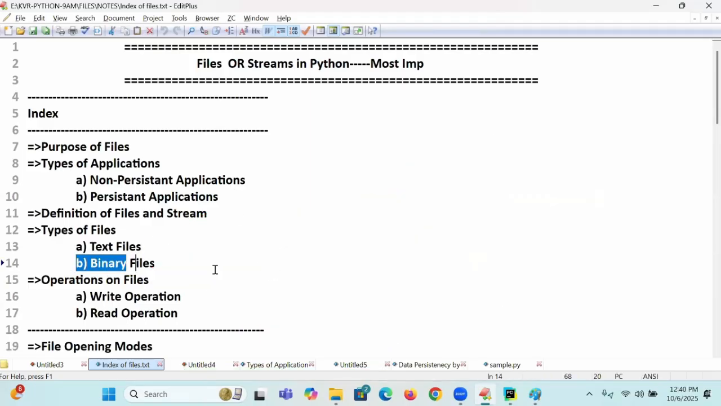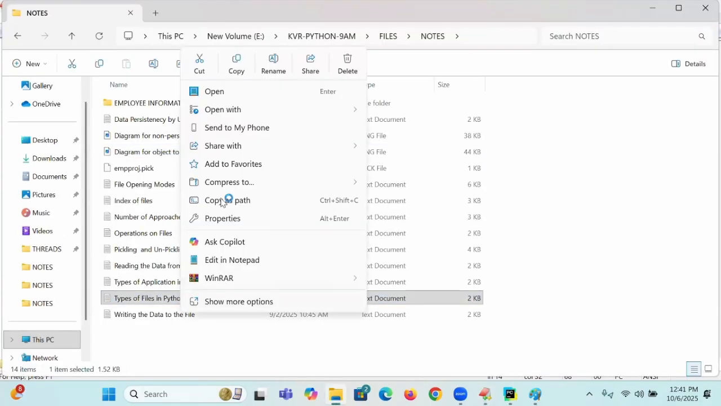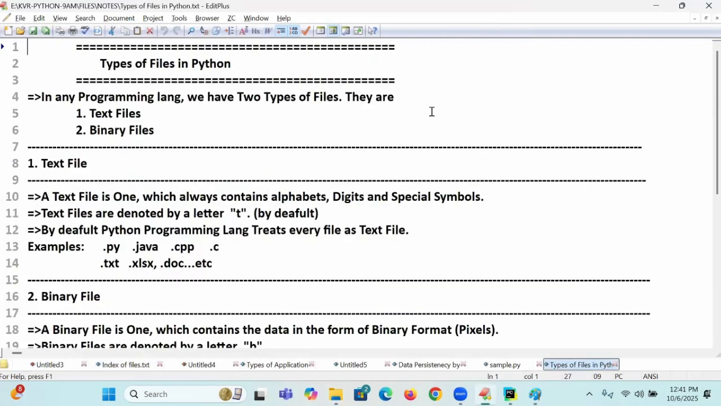Audio files, video files, MP3, AVI files all come under binary. A PDF file with images is a binary file. A PDF without images is called what? Text file. Images internally have pixels. It's general knowledge only. I'm not talking about anything special. In the coding part, I will show you that.